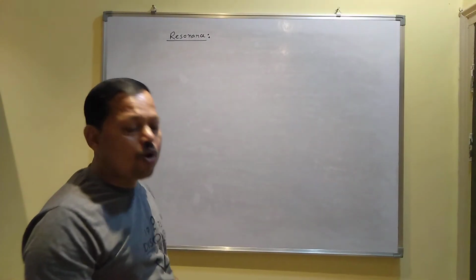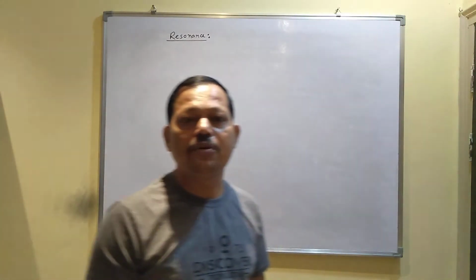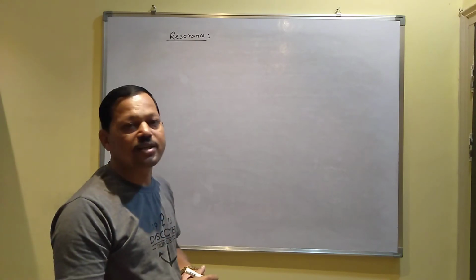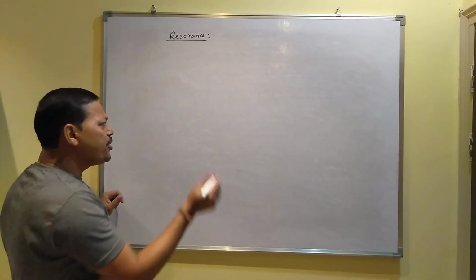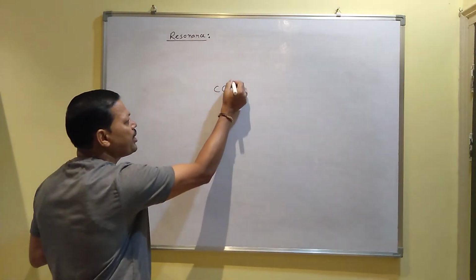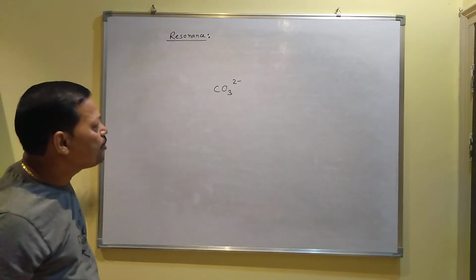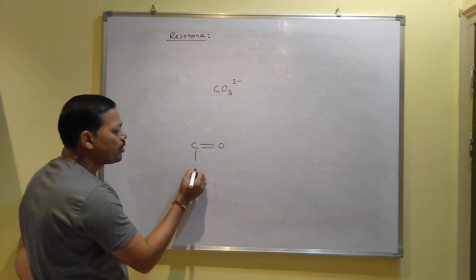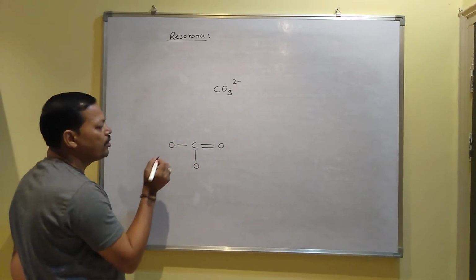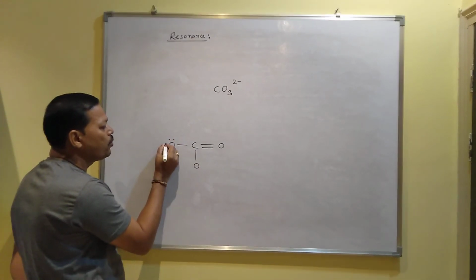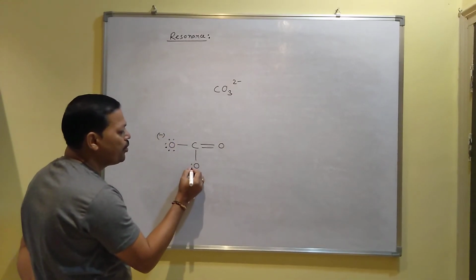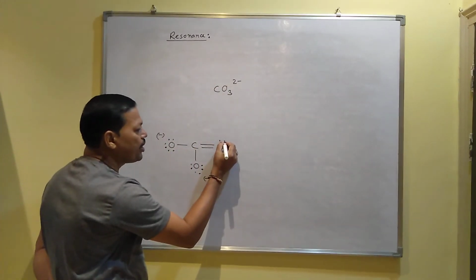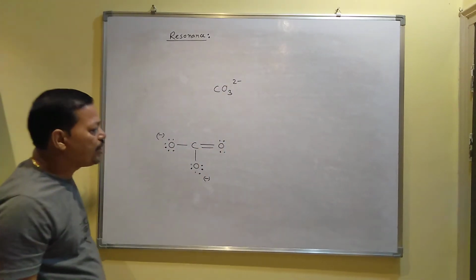There are so many organic compounds, as you will see when you study organic chemistry, that can show resonance structures, and due to this they are highly stable. Inorganic compounds also show it. If you consider the carbonate ion, CO3 2-, you have already drawn the dot picture of carbonate. Carbonate is like this. It contains one carbon-oxygen double bond and two single bonds. Here 3 lone pairs are present with one negative charge. Here also 3 lone pairs are present with one negative charge. That's why it is 2-, and here it contains 2 lone pairs, and that's why it is neutral.